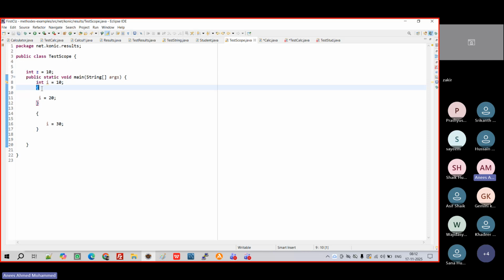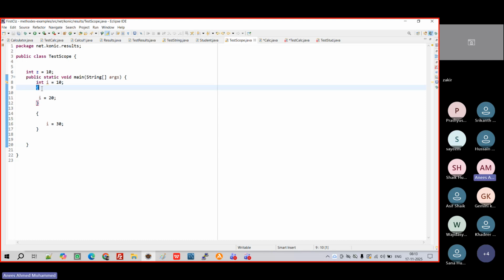Okay. So there are different scopes. In the same scope, you cannot create two variables with the same name. Even if you have int A, you cannot use string A because the variable name should be unique. What error will we get? A duplicate local variable error. So to avoid this, what we need to do is create a bracket, which will create a scope.